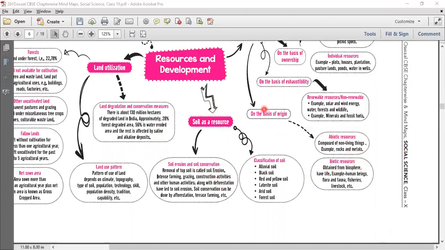And then we went to soil erosion and soil conservation. In this, you all know that removal of the top soil, the top layer of the soil, is called soil erosion. Intense farming, grazing, construction activities, and other human activities, along with deforestation, have led to soil erosion.